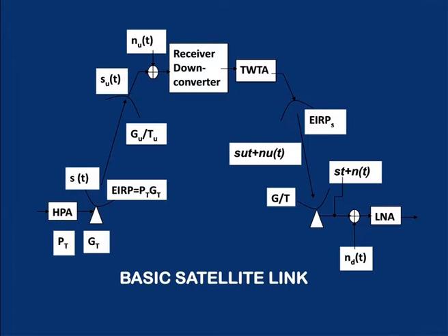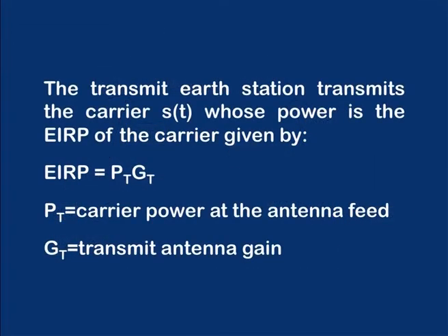The link is clearly visible in the figure, and all the quantities: the gain of the antenna receiving as well as transmitting, the EIRP transmitting of the earth station, and the EIRP-S, that is EIRP of the satellite. So, referring to this figure, we will look into some details of a link analysis.